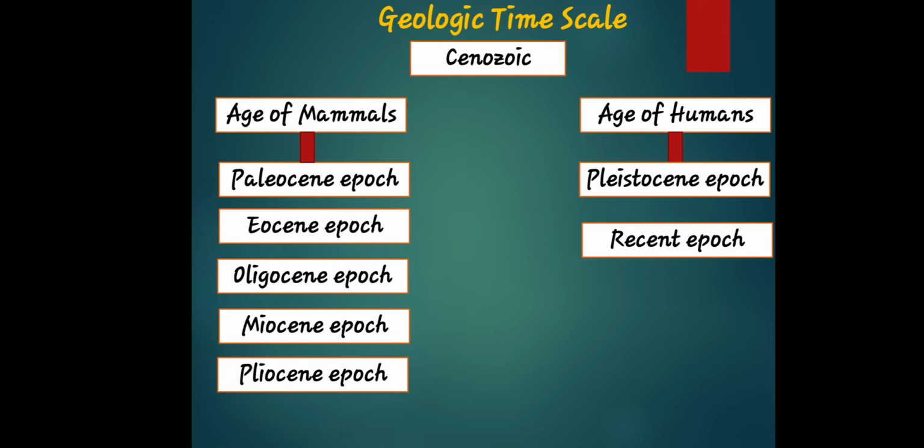Age of mammals. Of course, in Cenozoic, you discover a diverse and fascinating set of creatures that lived in the 66 million years after the extinction of the dinosaurs, and learn how they are related to today's mammals. That is why Cenozoic is part of the list of periods, which is the age of mammals. It features specimens discovered all over the world, including a large number of ice age fossils. That's why the Cenozoic era pertains to the age of mammals, or it begins with the age of mammals.